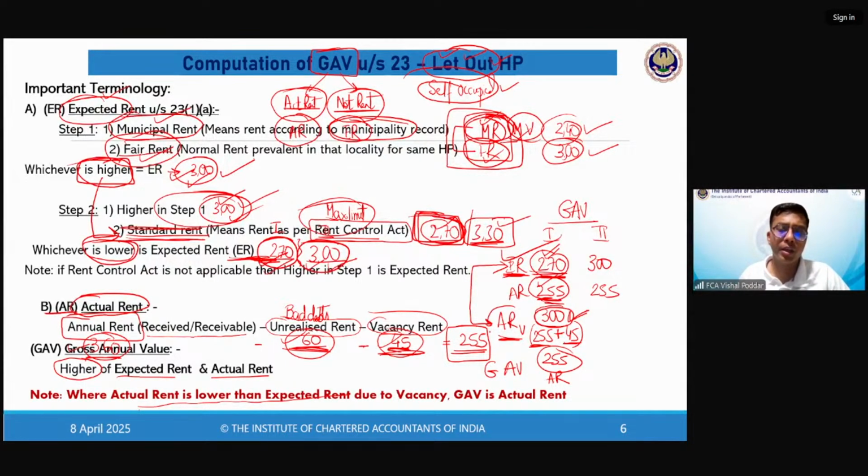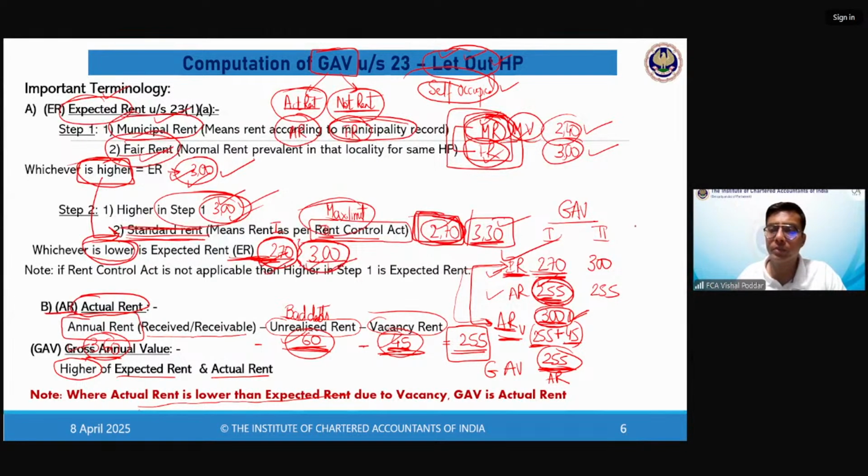So understand one thing, ARV is a figure which you have calculated only for comparison. ARV will never become your GAV. Your GAV will be either ER or AR. But wherever ER is greater, you will not directly take ER. You will find out one more value which is ARV. Compare ER with ARV. If ARV is greater, then the GAV will be the AR only. So in this case, GAV will be AR because my ARV, this figure which I computed, is greater than ER. So I will take AR as my GAV.